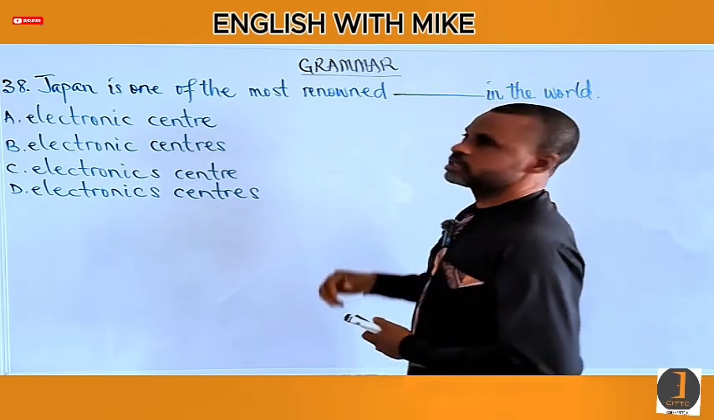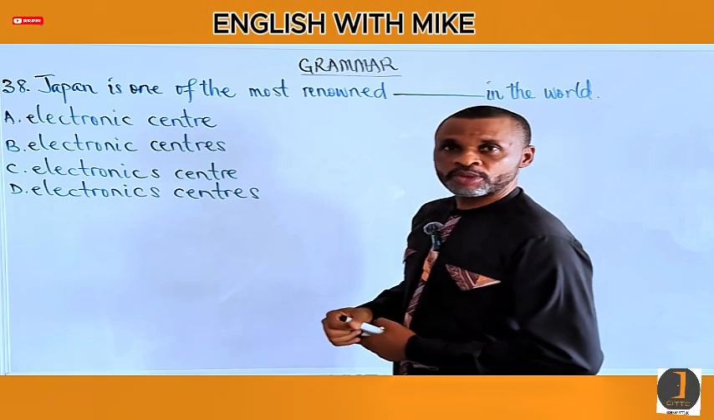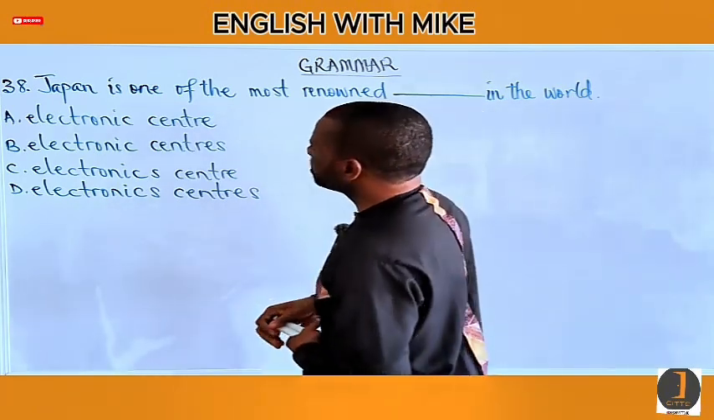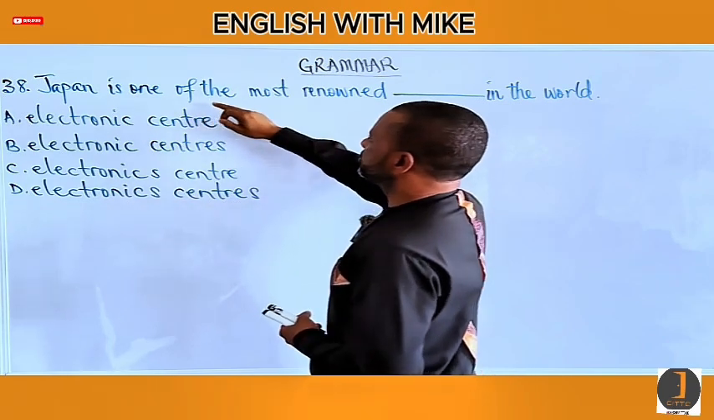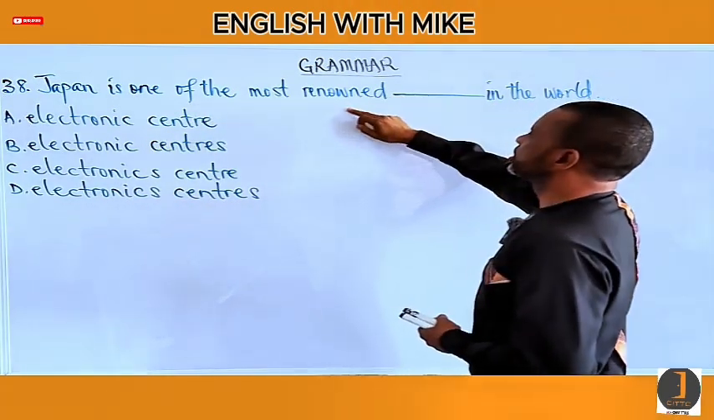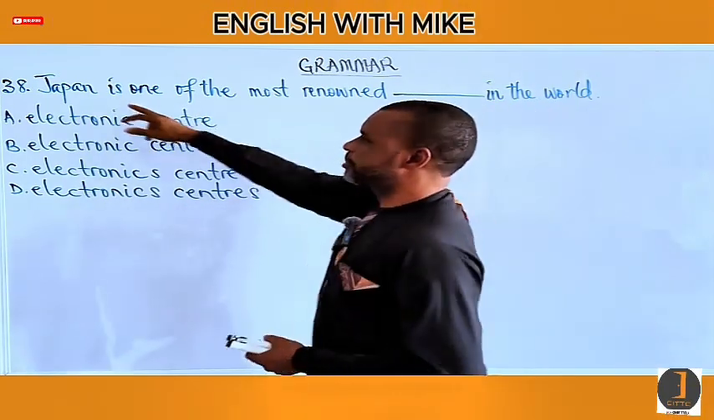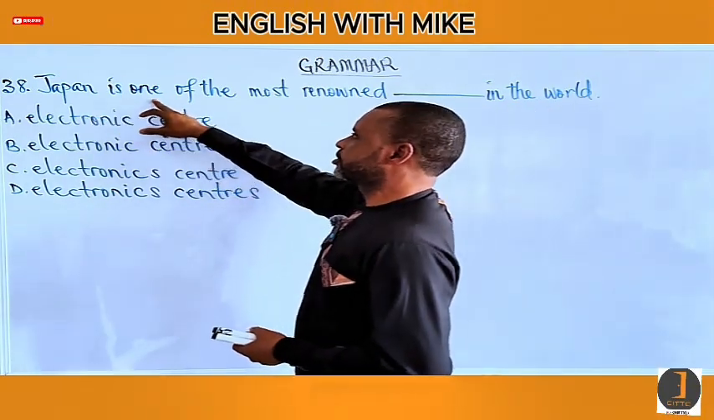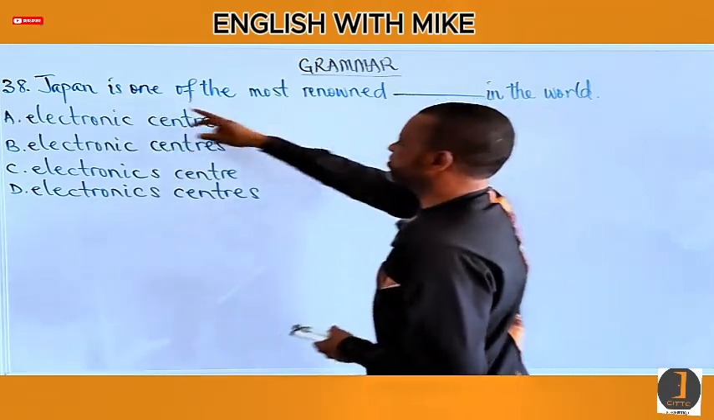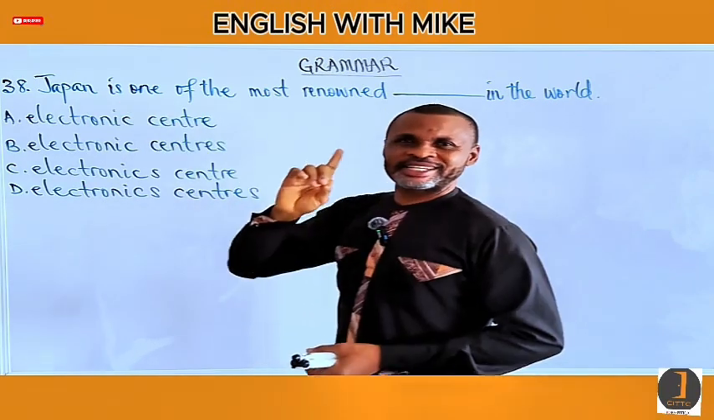to fill in this blank? Only one of them is correct. What do you think? Let's analyze it. The sentence means that of the most renowned dash in the world, Japan is one. So is Japan one of the centers? Let's begin with that. Is Japan one of the centers, or Japan is one of the center?